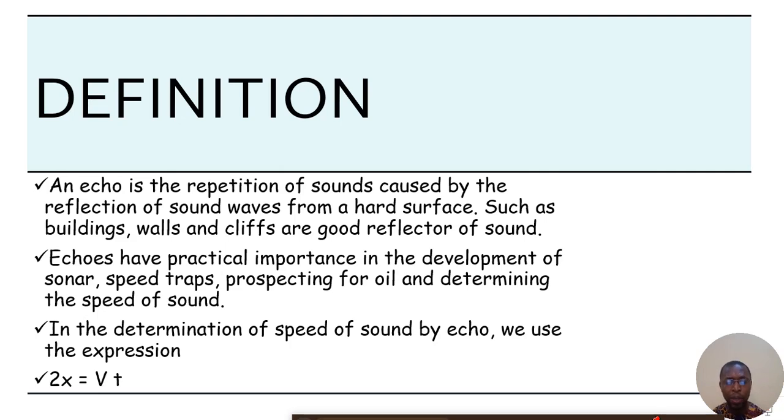Now these echoes can be applied in the development of sonar, speed traps, and also in determining the speed of sound. Now to determine the speed of sound, a formula like 2x = vt has been adopted, where the x represents the distance covered by the sound wave, the v is the velocity of the sound, and the t is the time taken for the echo. Okay, so this formula is very key in solving problems.